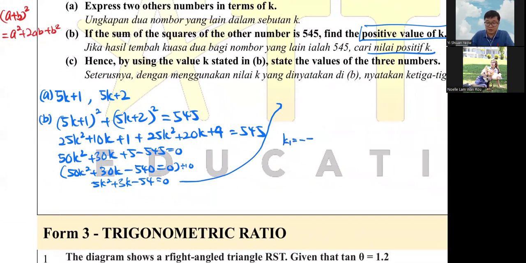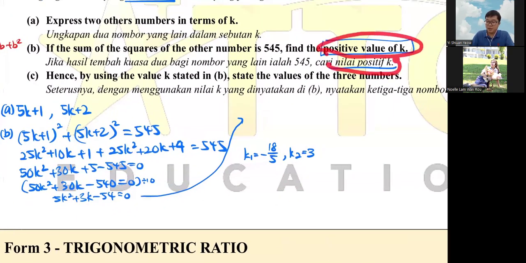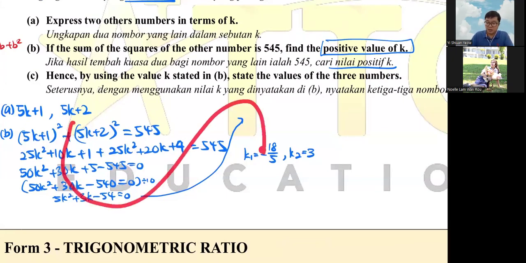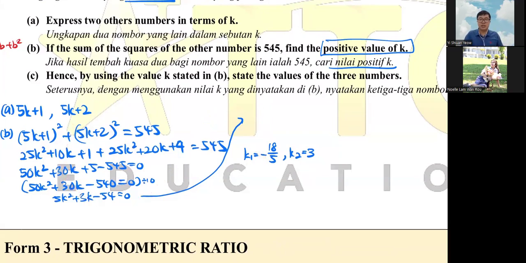Okay, so the first one is negative 18 over 5. The second one is 3. But when they say they want you to find the positive value, you already know your answer, so this one is the wrong one. But of course we need to fulfill the logic of the mathematical sentences, where we can look down like that. Only the last answer, because for the last answer we can click the calculator to check it.